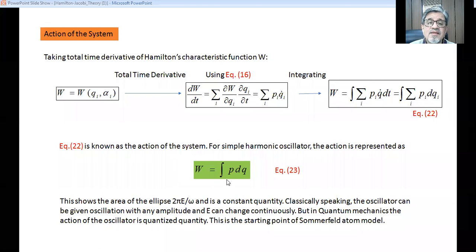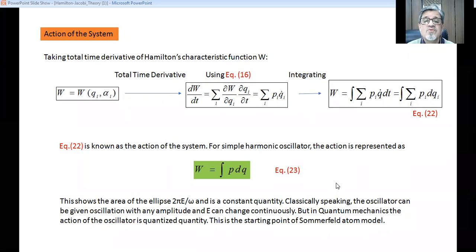And interestingly, in our undergraduate level, after the Bohr atom model, we used the Sommerfeld atom model. In the Sommerfeld atom model, this was the starting point. We started our derivation by considering this particular equation, and there we considered elliptical orbits.